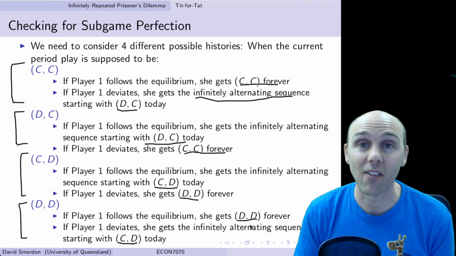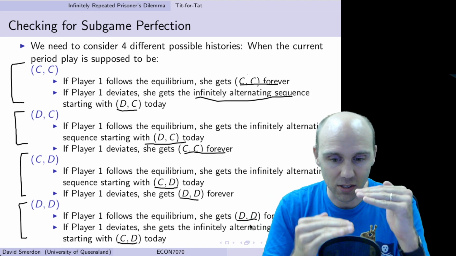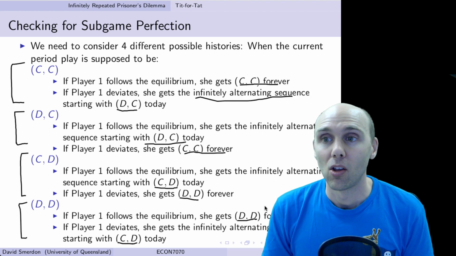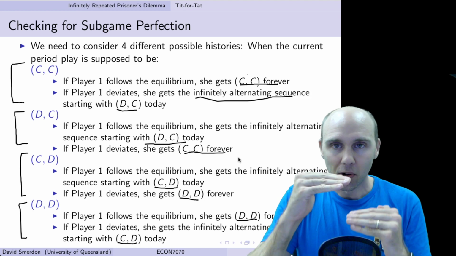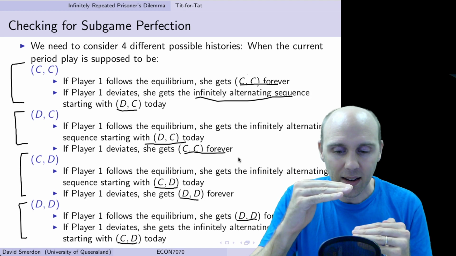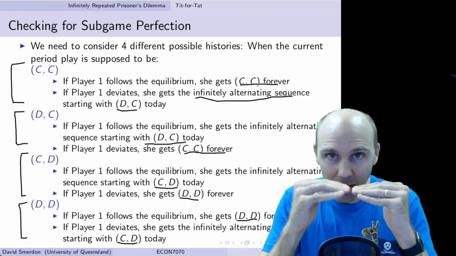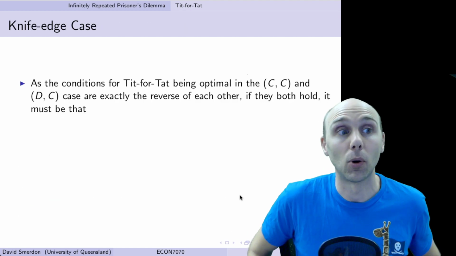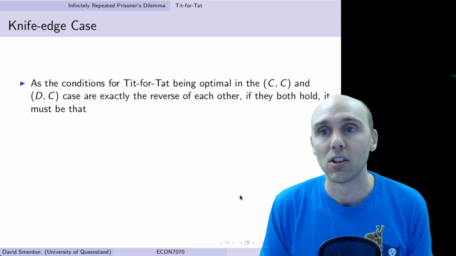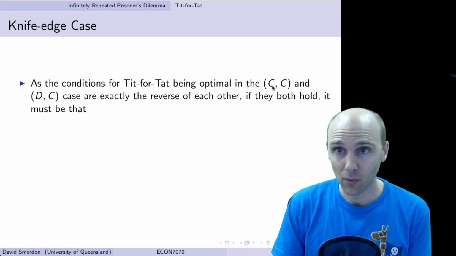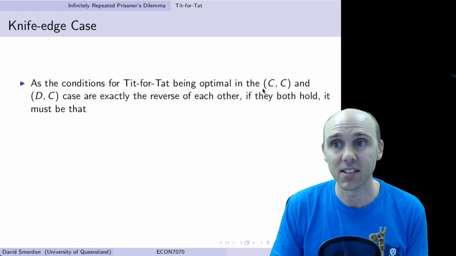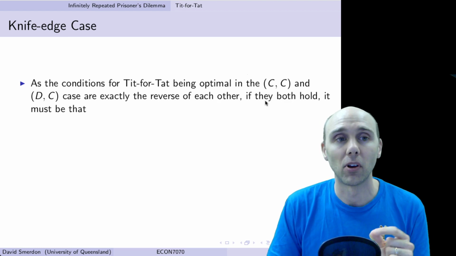So again, we have exactly the opposite conditions, and they need to hold at the same time. So what we say is that because we don't have a range of values anymore, we need these two things to be exactly balanced. We actually call this the knife edge case, as if you're balancing on a knife's edge. So the pair, for example, as we saw before, of CC and DC cases have exactly the reverse conditions for each other.